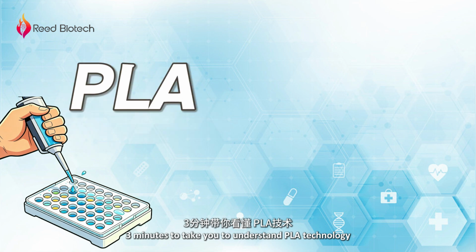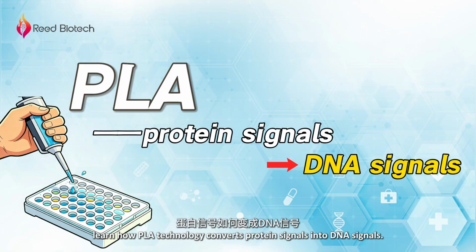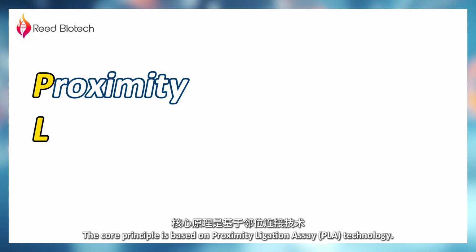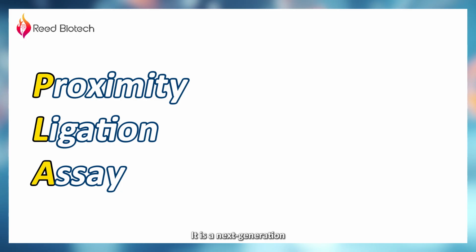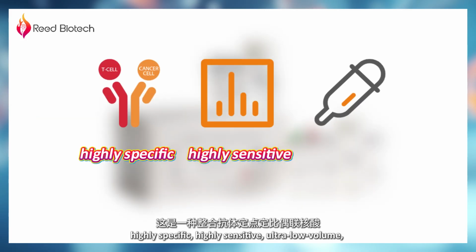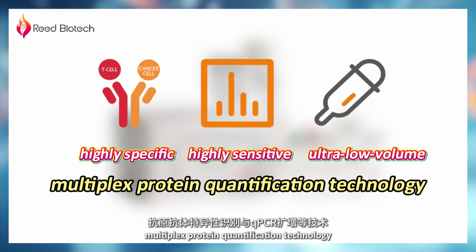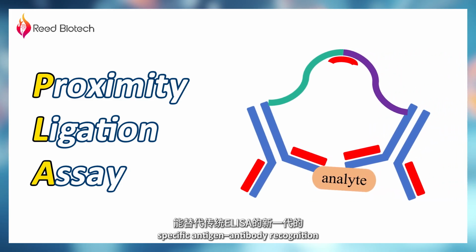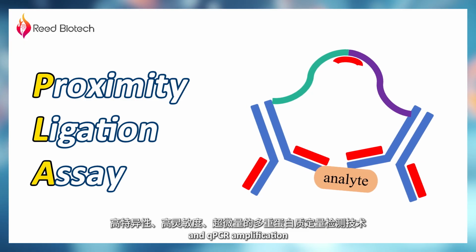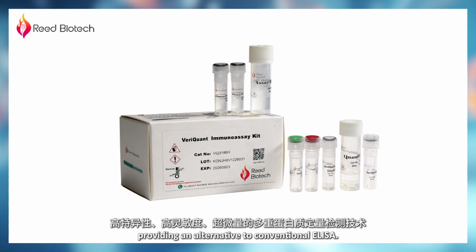In 3 minutes, learn how PLA technology converts protein signals into DNA signals. The core principle is based on proximity ligation assay, PLA, technology. It is a next-generation, highly specific, highly sensitive, ultra-low volume, multiplex protein quantification technology that integrates site-specific and stoichiometric antibody-oligonucleotide conjugation, specific antigen antibody recognition, and qPCR amplification, providing an alternative to conventional ELISA.